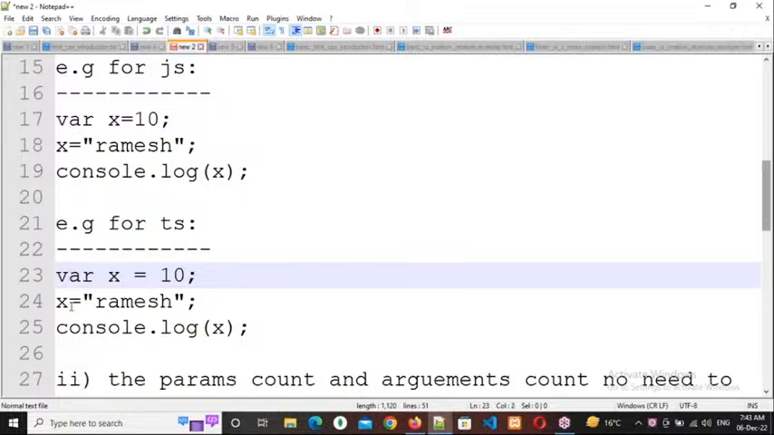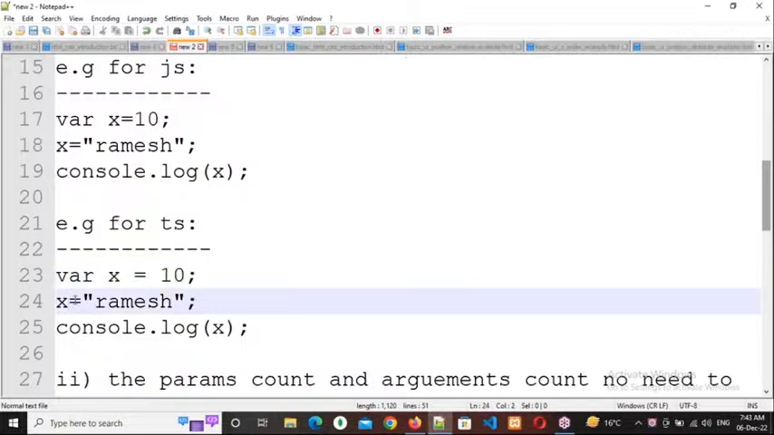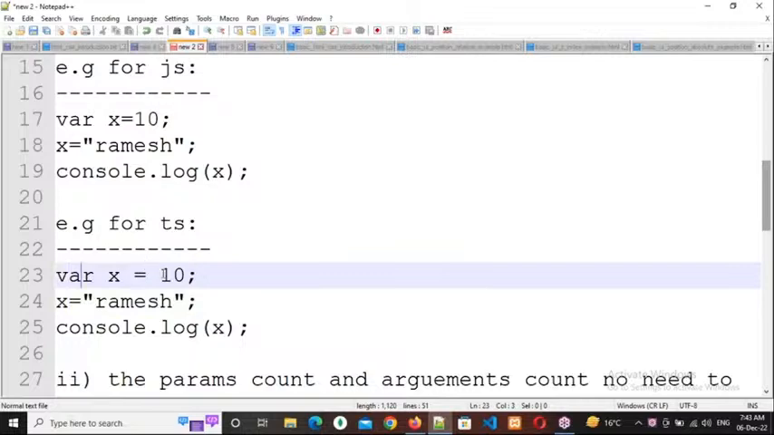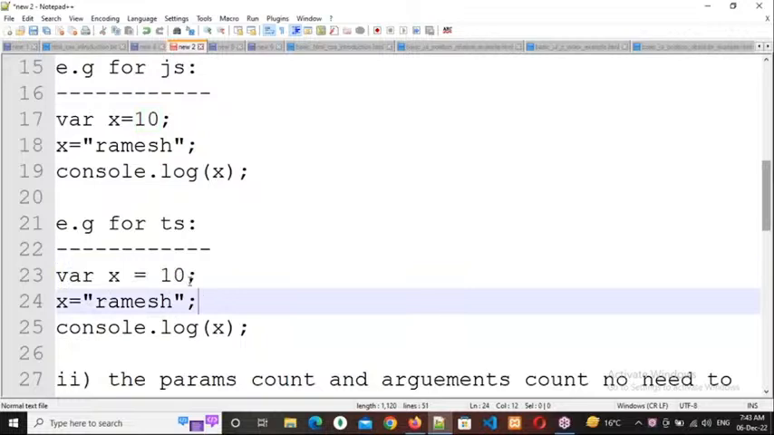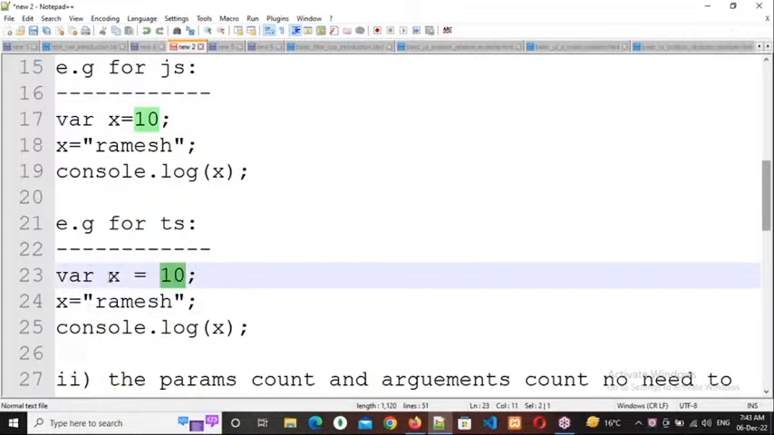So line number 23 and 24, what is the first value? 23 only. So what type of data is it? It is a number. So automatically this x will accept only numbers. This x will become a number, that means x colon number. We can also mention the data type manually: x colon number it will become.